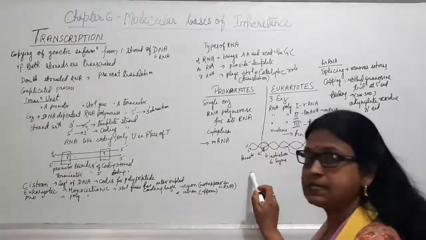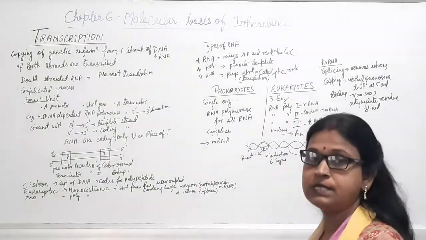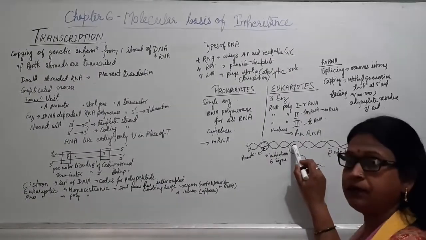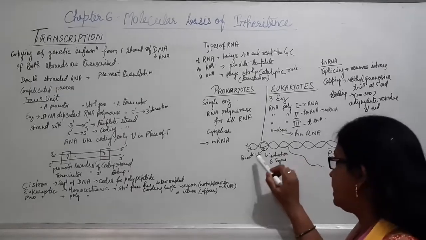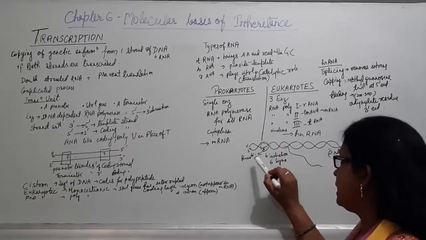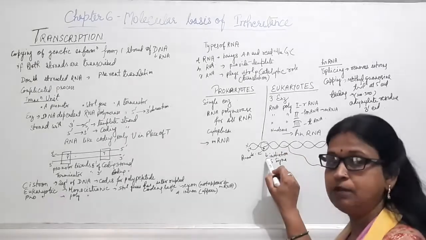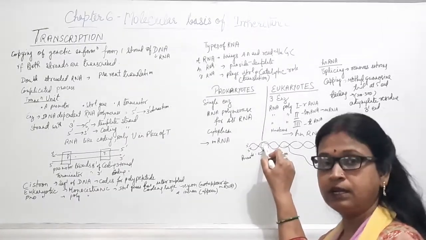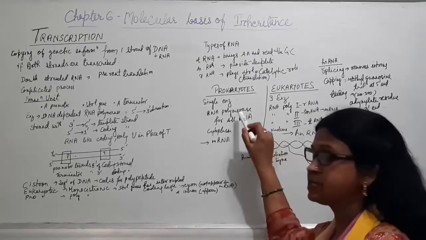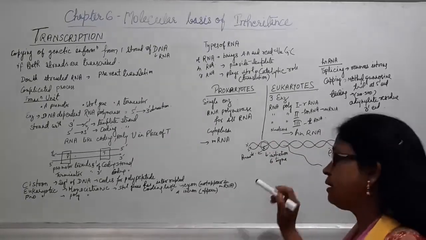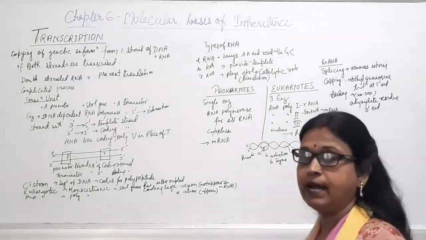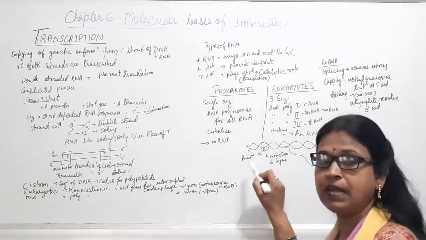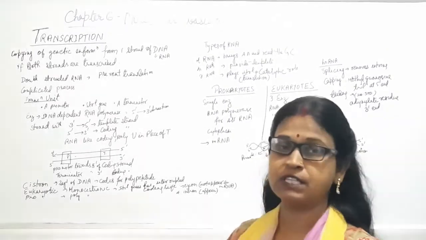Now we'll study the different steps of this transcription. You can see here the figure of DNA and the promoter region is here. The enzyme RNA polymerase will bind here and initiate the process of transcription. For that one factor is required, known as sigma factor or initiation factor, which will help in the initiation of transcription.